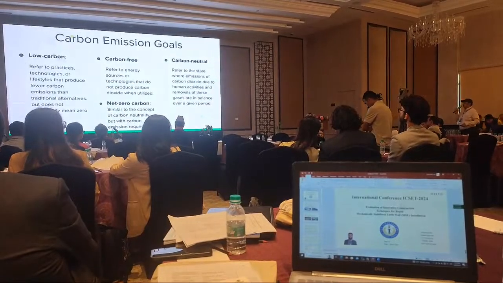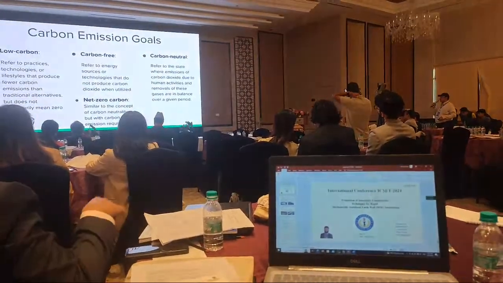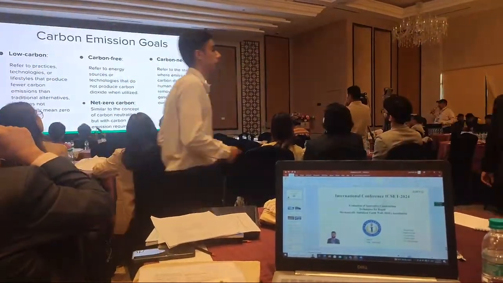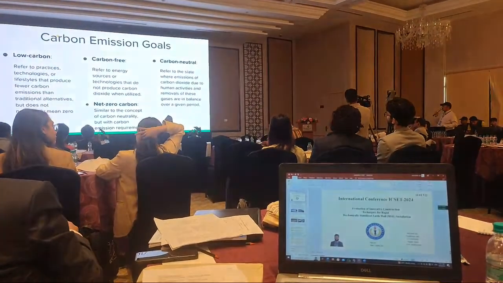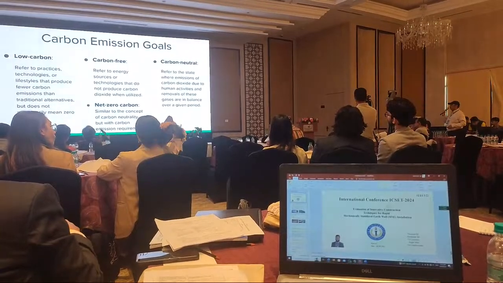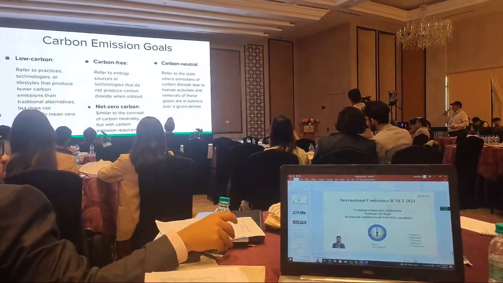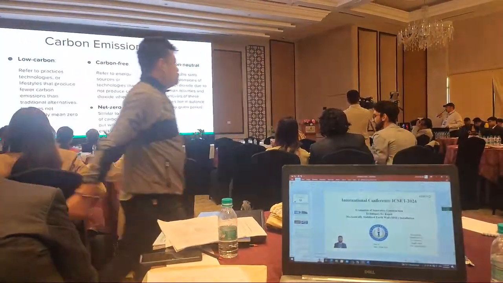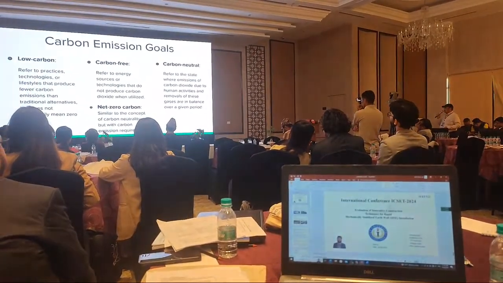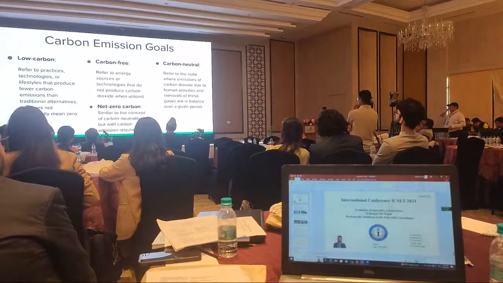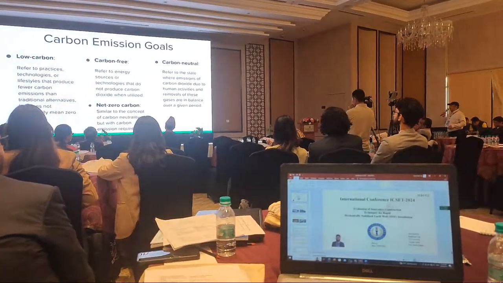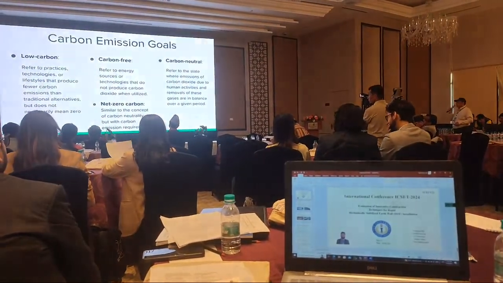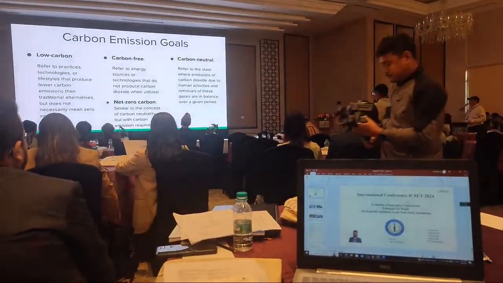Another carbon emission goal is carbon free, which refers to energy sources or technologies that do not produce carbon dioxide when utilized. This is very challenging. The third one is called carbon neutral, which refers to the state where emissions of carbon dioxide due to human activities and removal of these gases are in balance over a given period. Net zero carbon is similar to the concept of carbon neutrality, but with a carbon emission requirement. So these are 4 listed types of carbon emission goals, and we have to see where we can be helpful or where we can use generative AI to achieve one of these things.